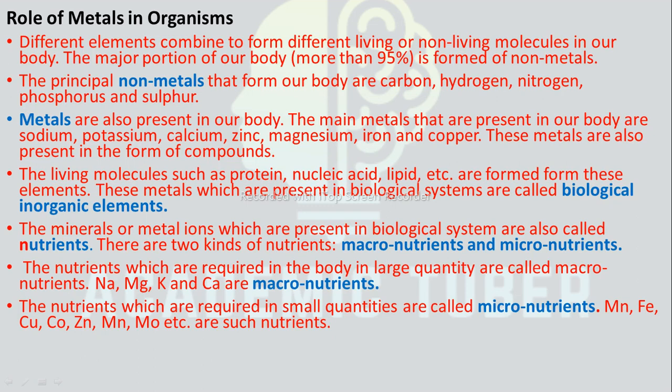Whereas those that are required by our body in trace amounts, in small quantity, are called micronutrients. Some of the micronutrients are Zn, Fe, Cu, Co, Cr, Mn, Mo, etc.